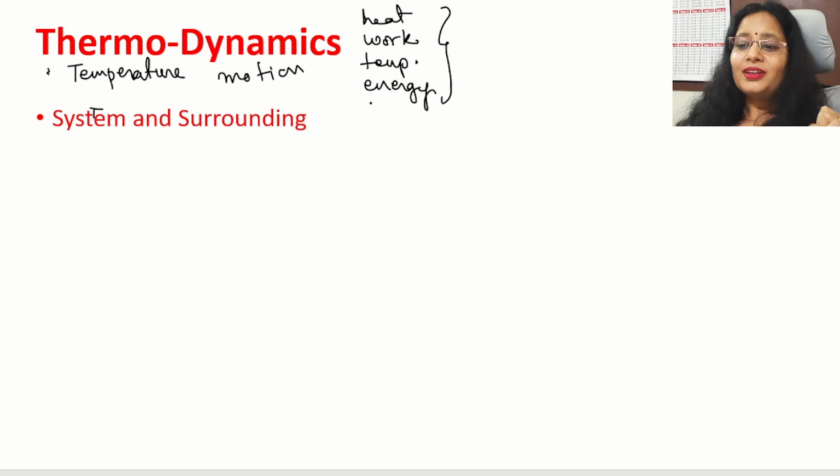Now, to study this chapter, we need to understand some new terms which are introduced in this chapter. As we understand these terms, it becomes easy to understand thermodynamics. So, let's start with the first term, that is system and surrounding. What is a system?